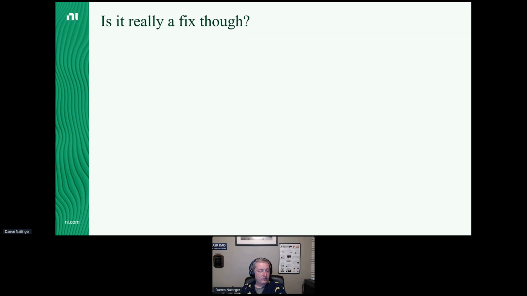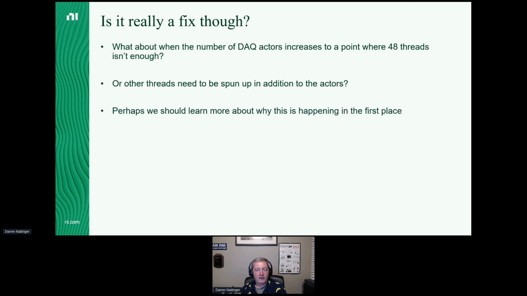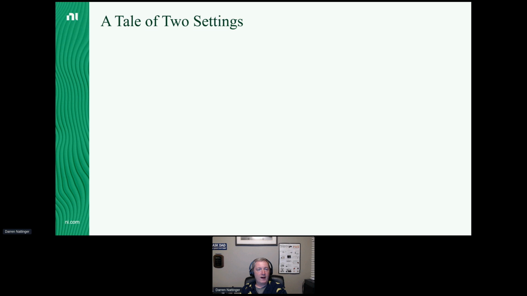But I wasn't terribly happy with that fix, because what if there's a point where he adds another compact DAQ to his system and now 48 threads isn't enough? What's he going to do? Bump it to 96 and hope that that works? That doesn't feel scalable to me. What if there's not only the DAC actors, but now he's got other threads being spun up for some other feature of his application. I felt it was important to figure out why we were hitting the thread capacity in the first place. And so I set out to discover a tale of two settings.